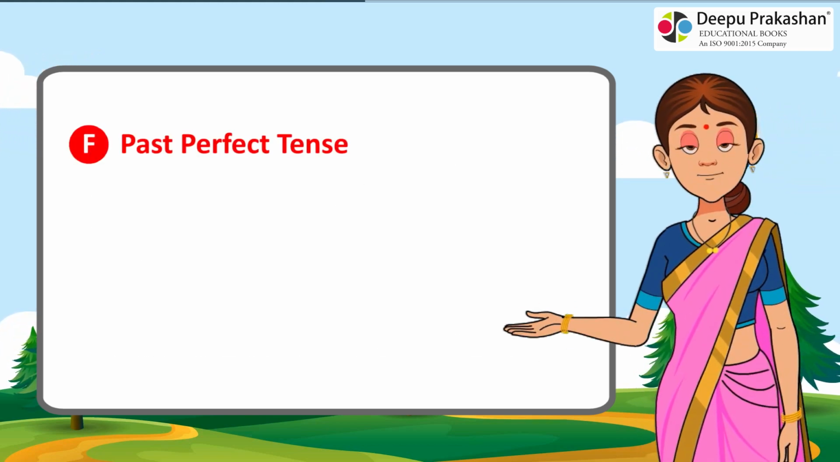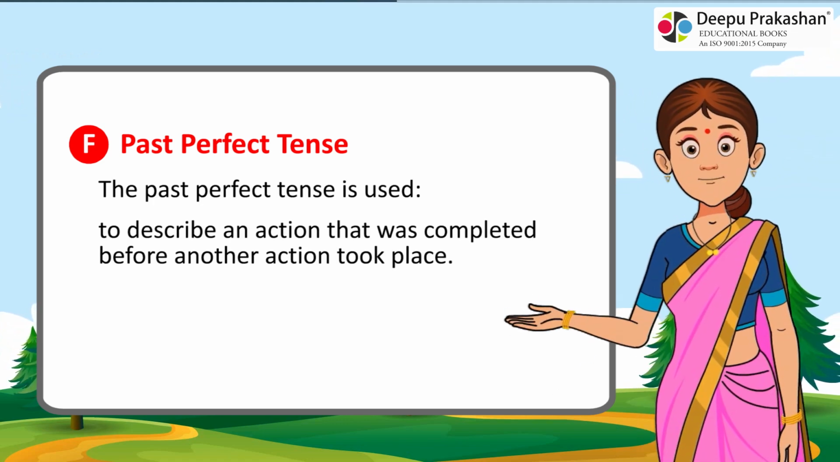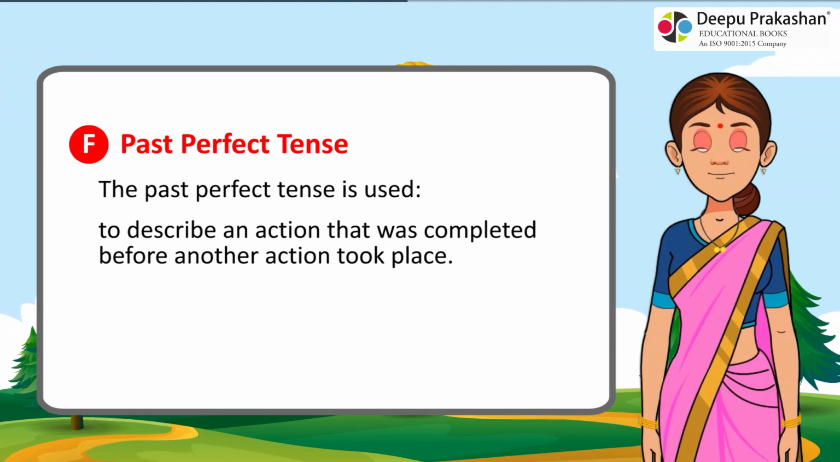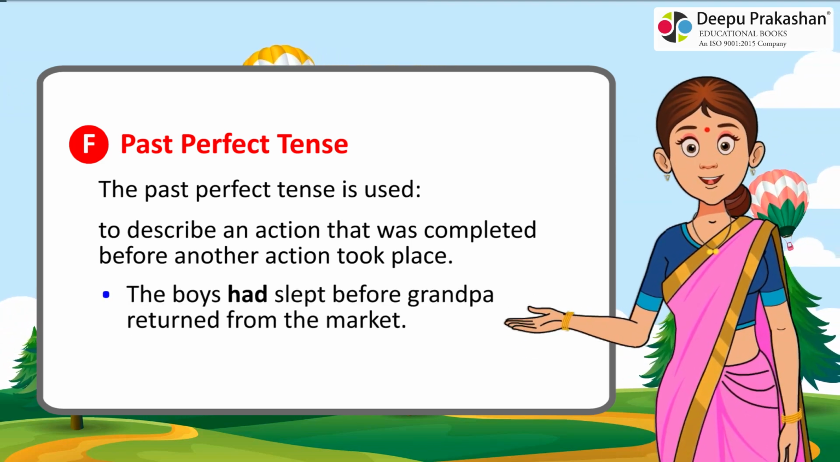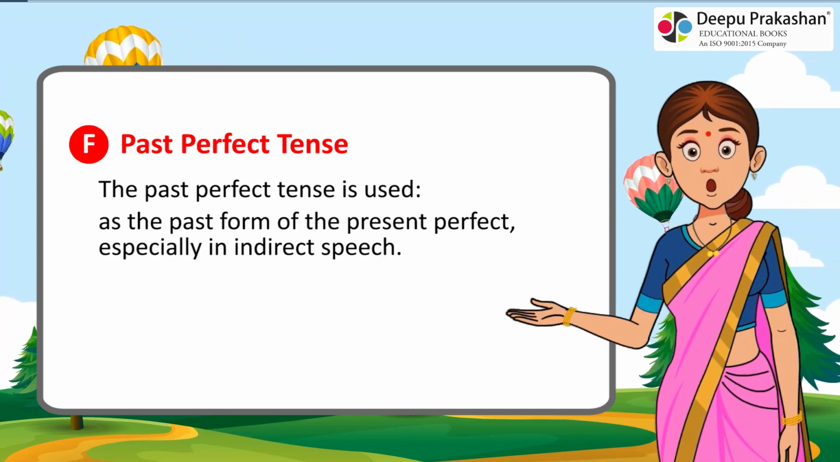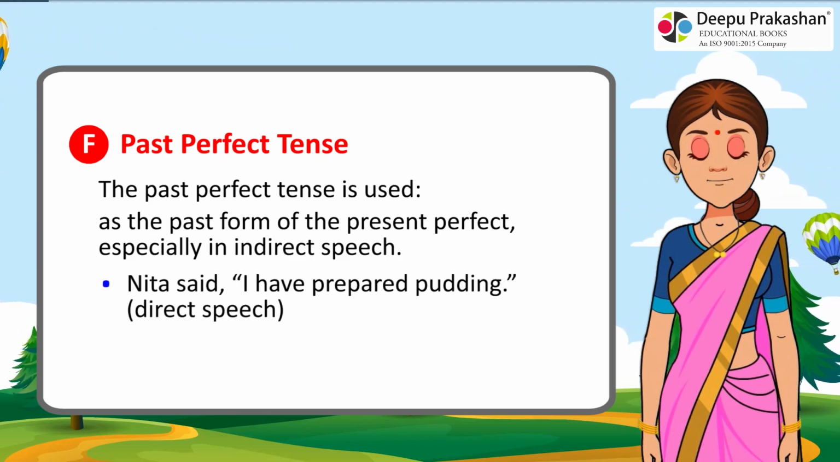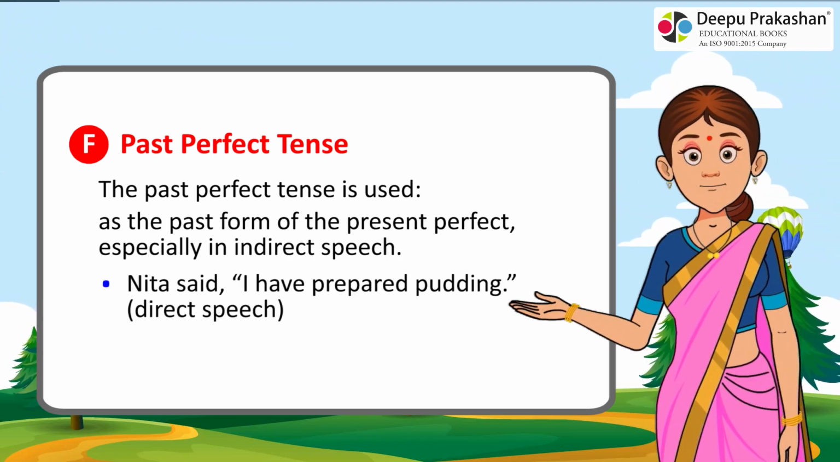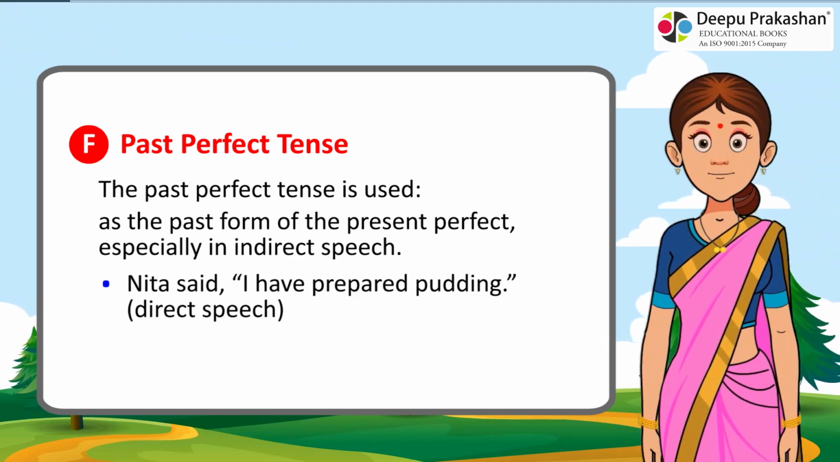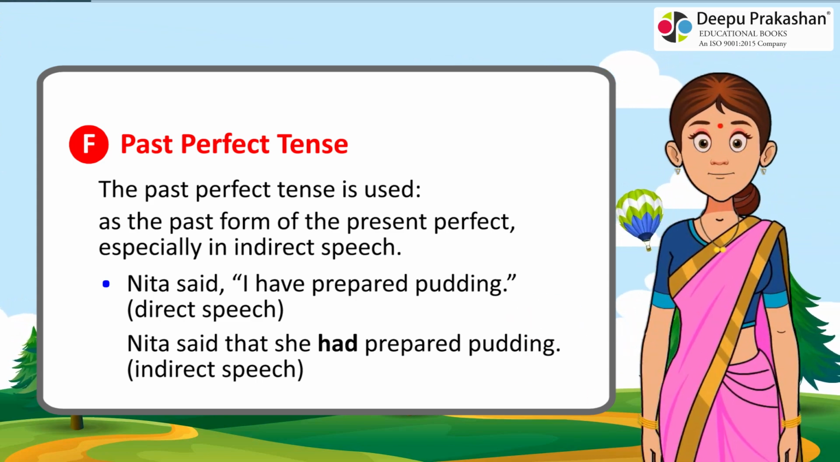F. Past perfect tense. The past perfect tense is used to describe an action that was completed before another action took place. The boys had slept before Grandpa returned from the market. As the past form of the present perfect, especially in indirect speech: Neeta said, "I have prepared pudding," direct speech. Neeta said that she had prepared pudding, indirect speech.